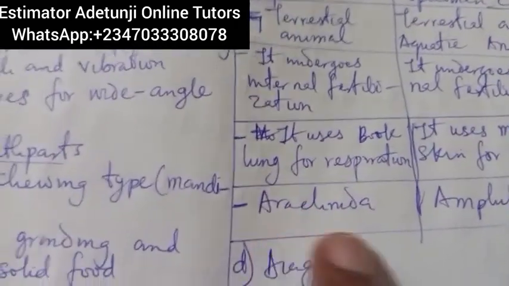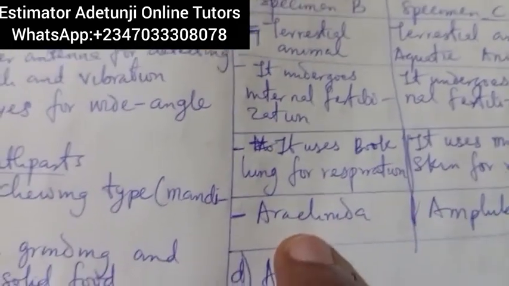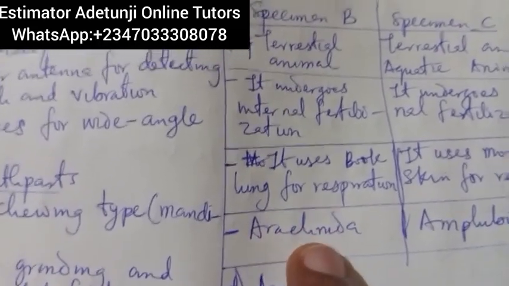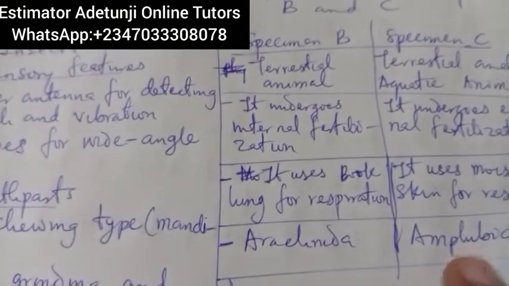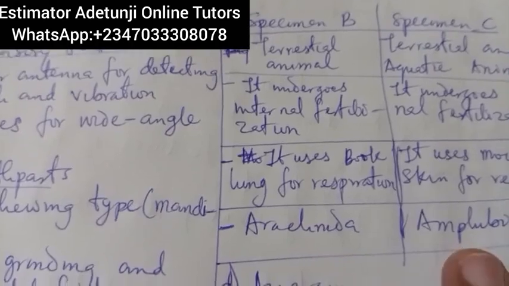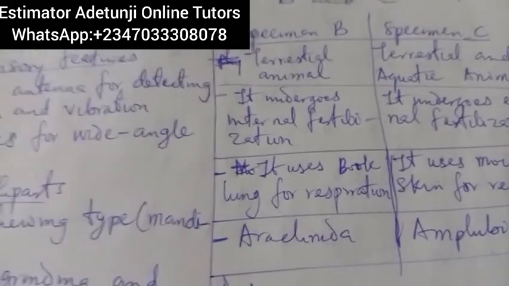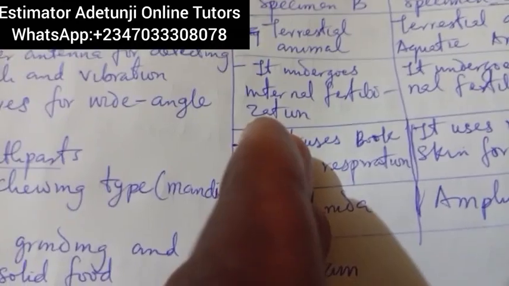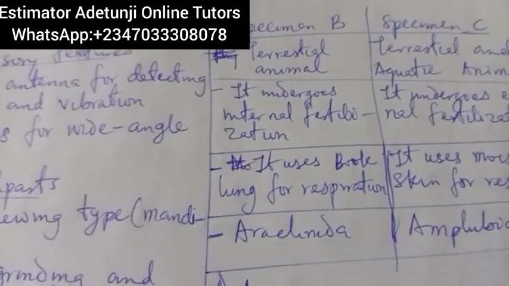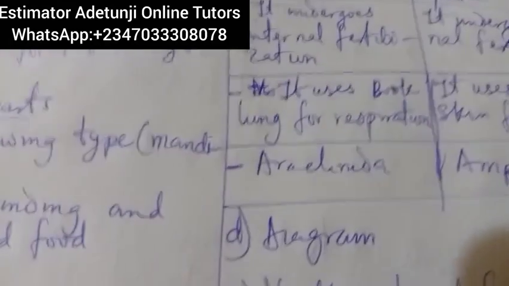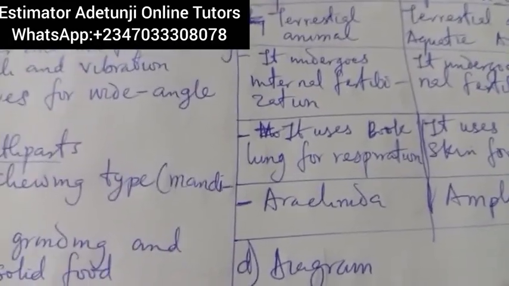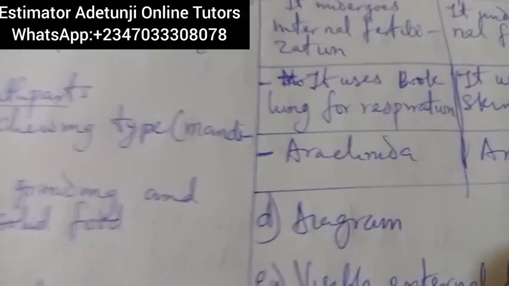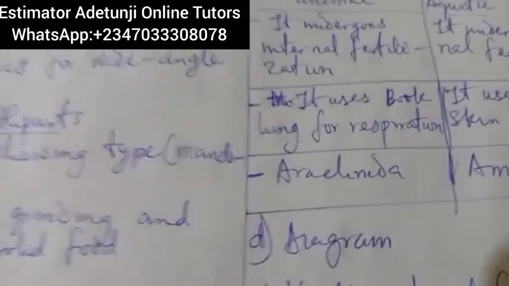And likewise, I move to the class, to pick one of the taxonomy. Here I pick that the class of specimen B is Arachnida, and the class of specimen C, which is toad or frog, is Amphibia. If we want to add more, we can also talk about phylum. The phylum of specimen B is Arthropoda, while the phylum of this one is Chordata. That's talking about the differences. And if they ask you about similarities, you know both of them are animals, and you will pick up some things that they have in common. Just pick up the features.